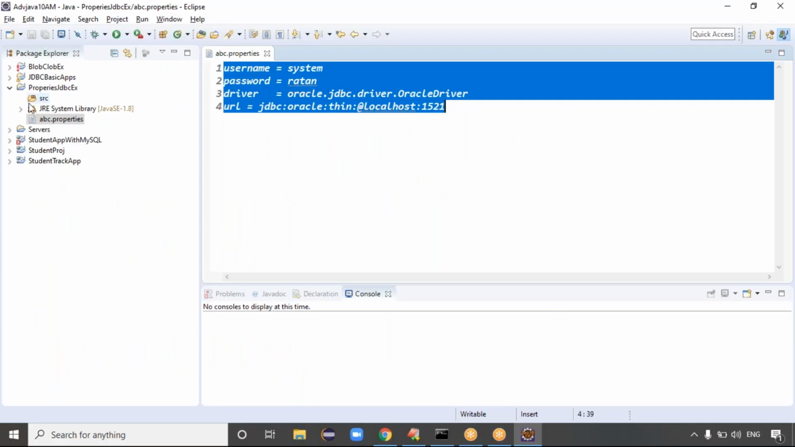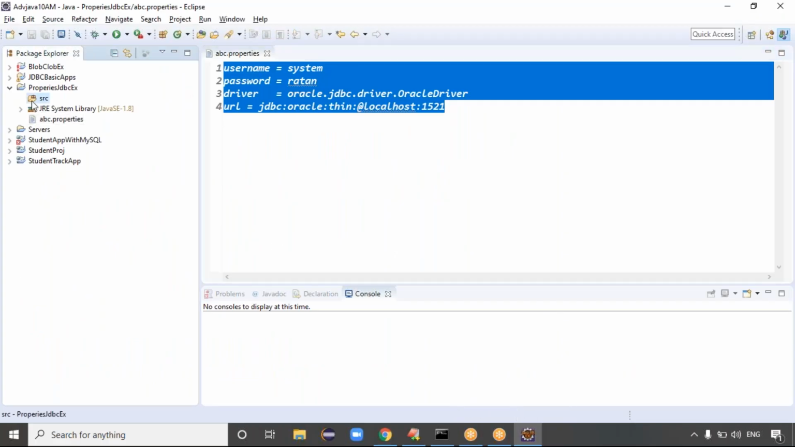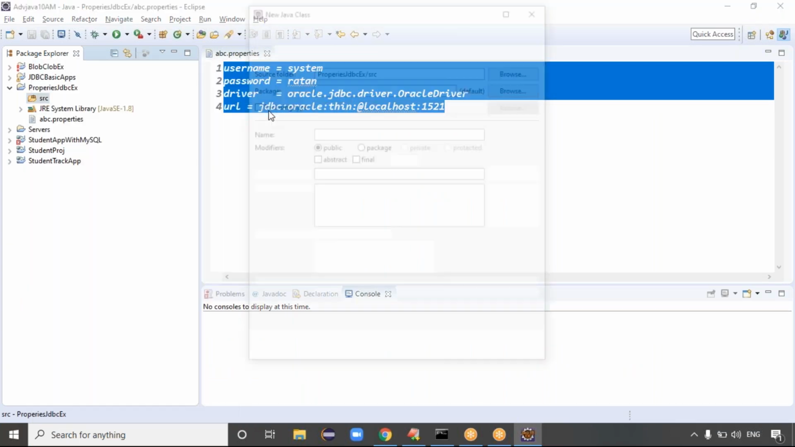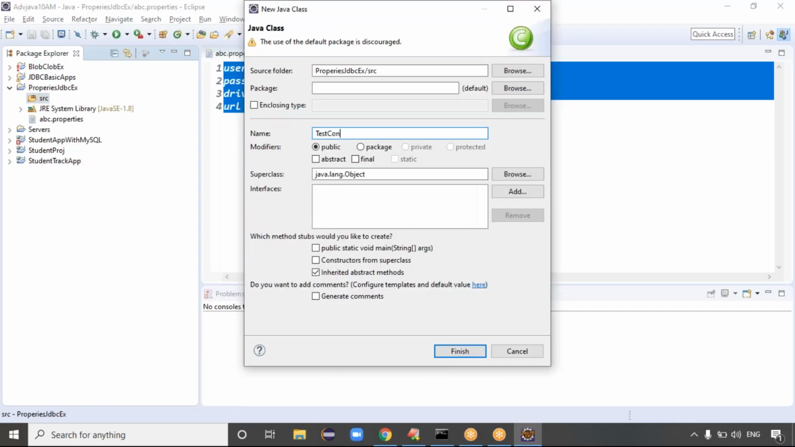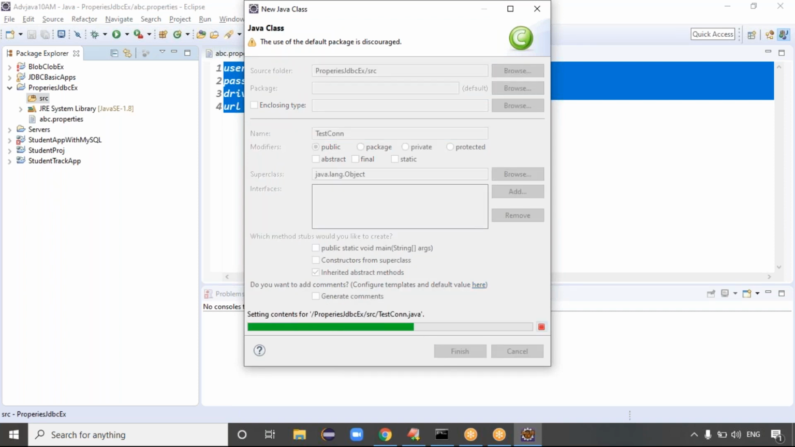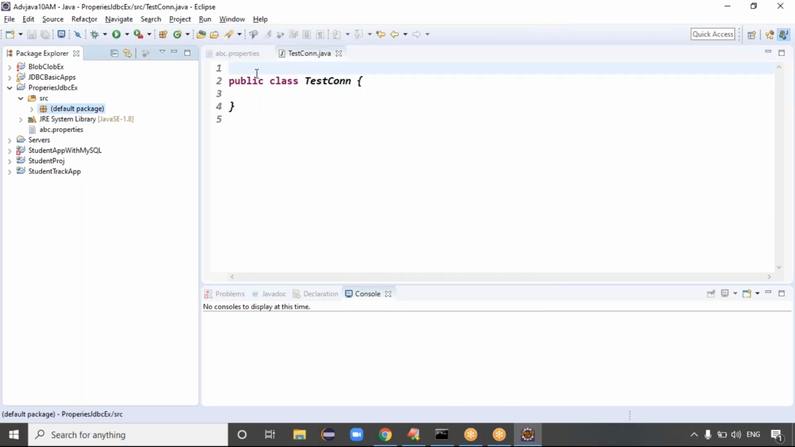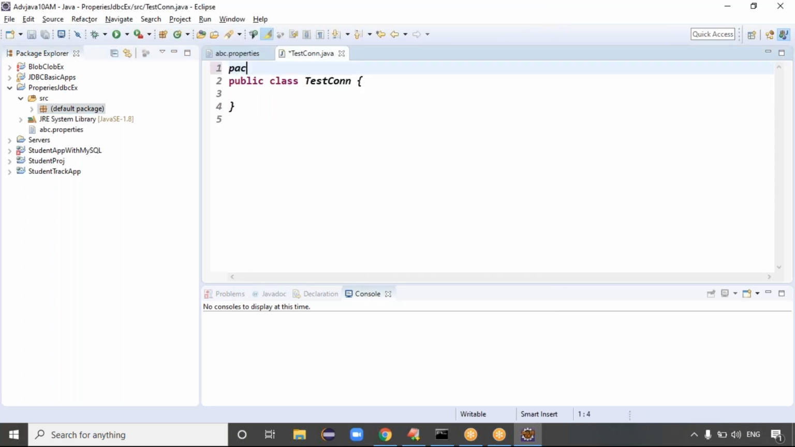This one is important. I have to create the common file in the test src folder. New, I want to create a class. Test connection is my class. I don't want the main method, so leave it and click on the finish button. Oh, we didn't add the package name. Package com.tcs.